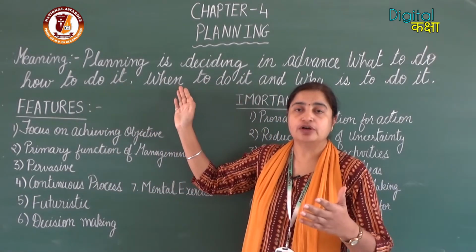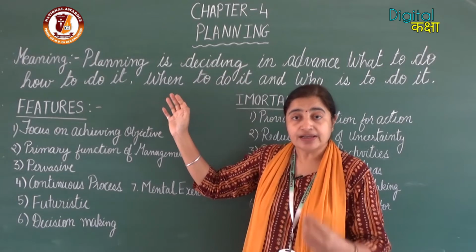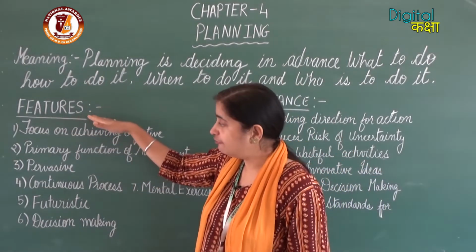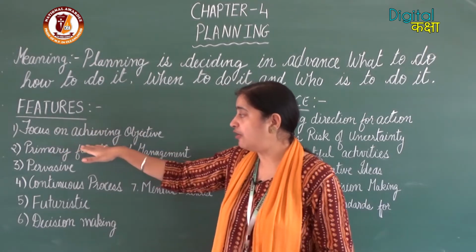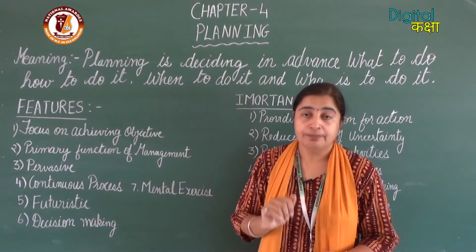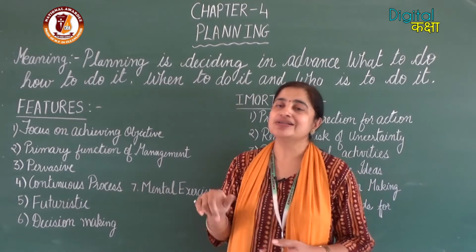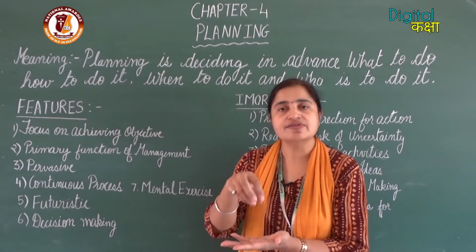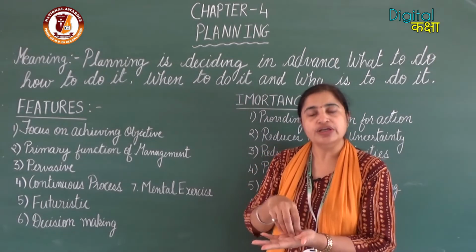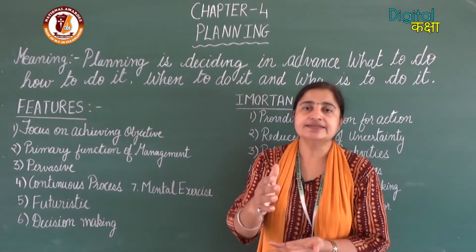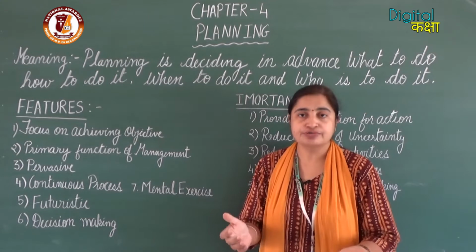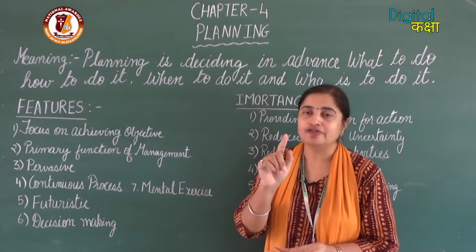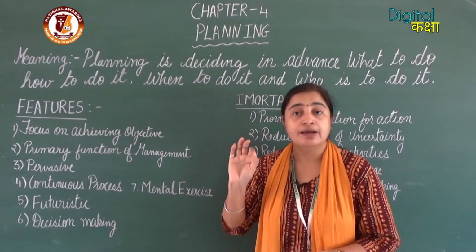So let's first work out what the features of planning are. Moving ahead with the features, the first feature is that it focuses on achieving the objective. It means you cannot plan just like that. You need to have some objective or goal in your mind. I take an example of you. You are students of class 12th and you have the goal of achieving 95% in class 12th board exams.